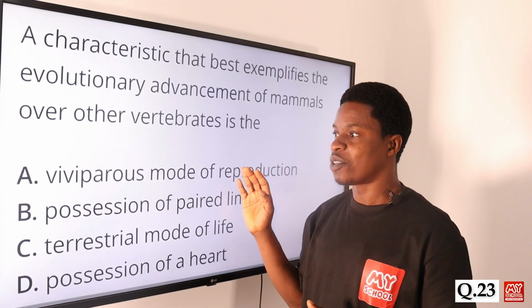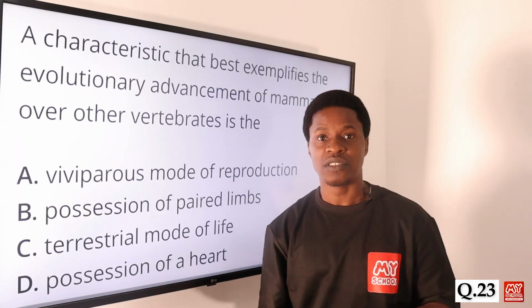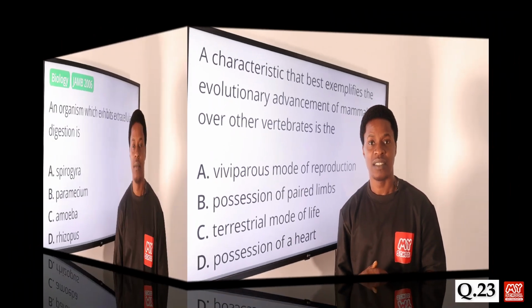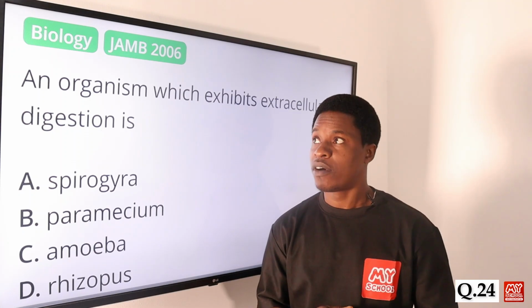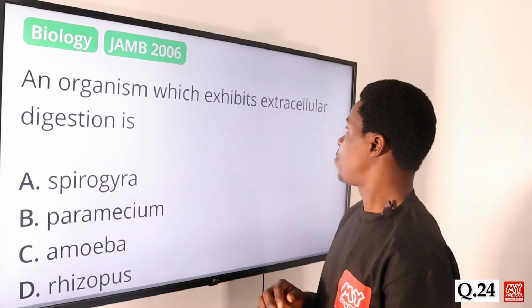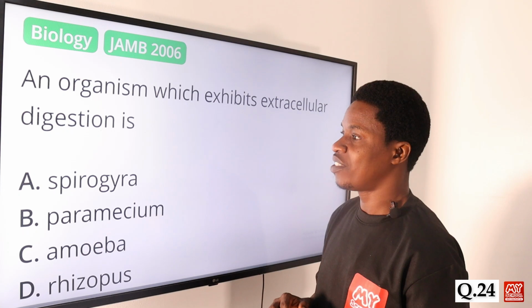Viviparous mode of reproduction. So option A happens to be the best answer. Now let's move on to question 24. An organism which exhibits extracellular digestion is what?